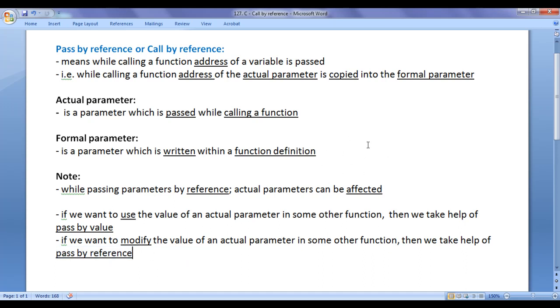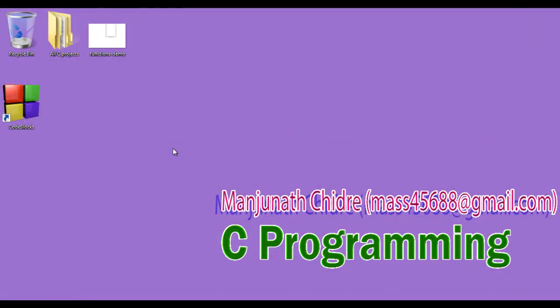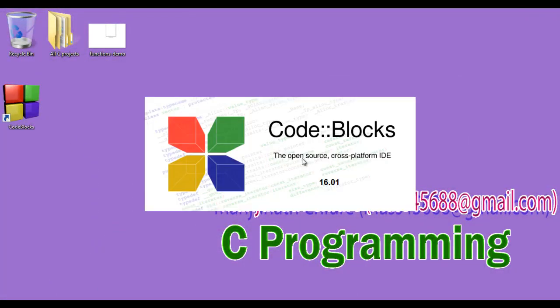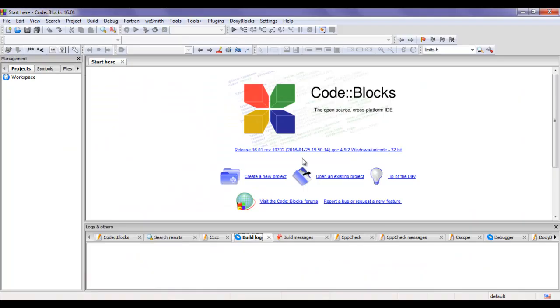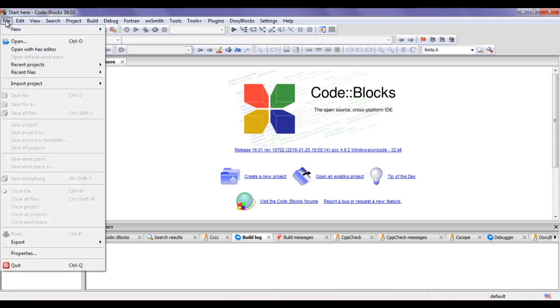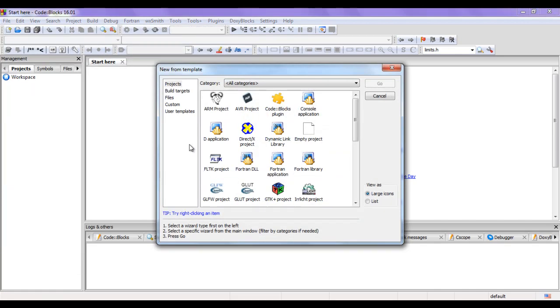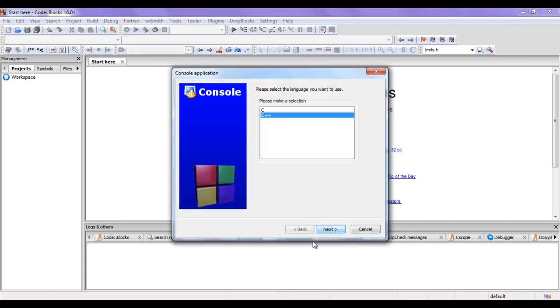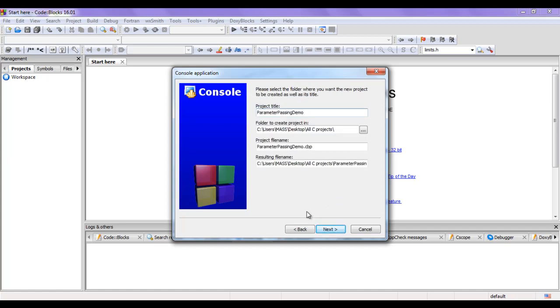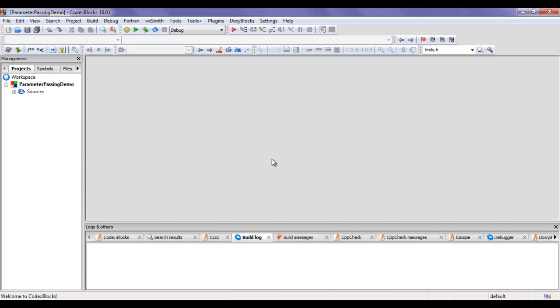Let's go to Code::Blocks and understand everything clearly step by step with a demo, guys. I minimize the Word. I double click on the Code::Blocks icon to launch the Code::Blocks IDE. You can see that Code::Blocks IDE is launched. I'm going to create one new project. I say File, New Project. I select Projects, Console application, say Go. Then I say Next. I select C language. I say Next. Then I give the project name ParameterPassingDemo. I say Next, say Finish. You can see that ParameterPassingDemo project is created.